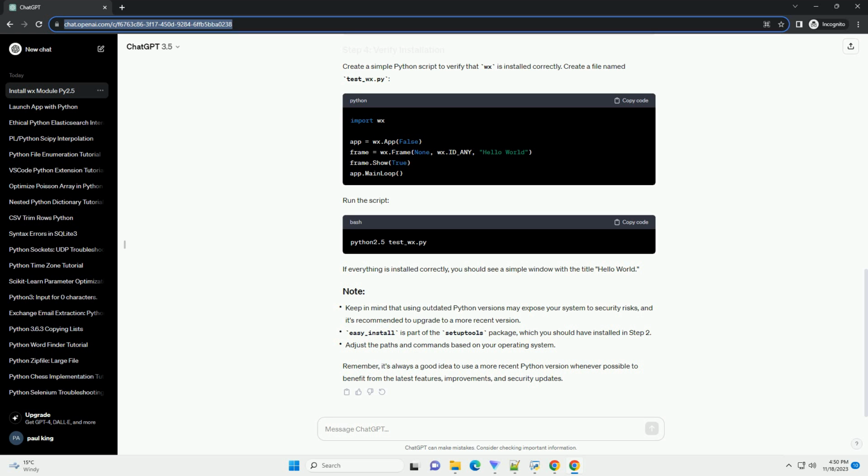Remember, it's always a good idea to use a more recent Python version whenever possible to benefit from the latest features, improvements, and security updates.